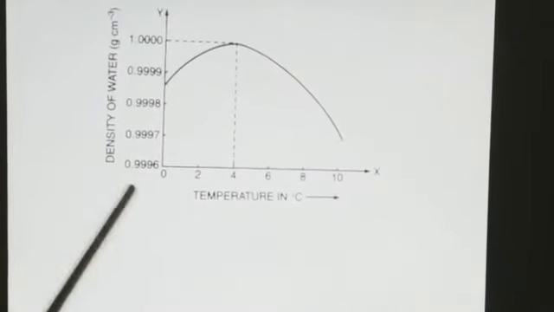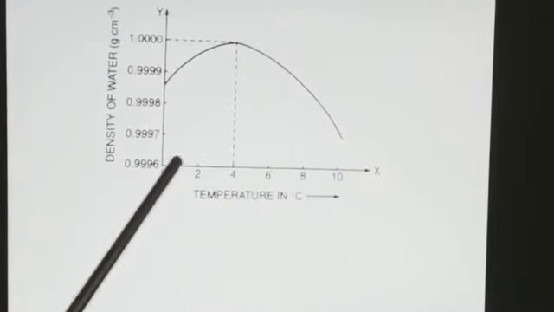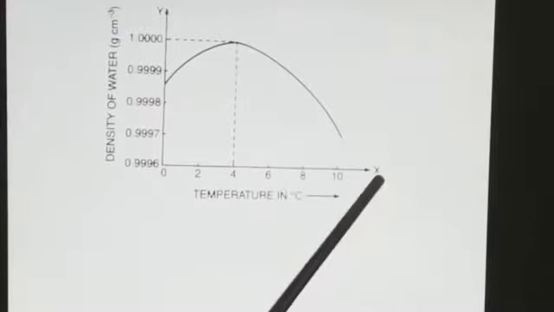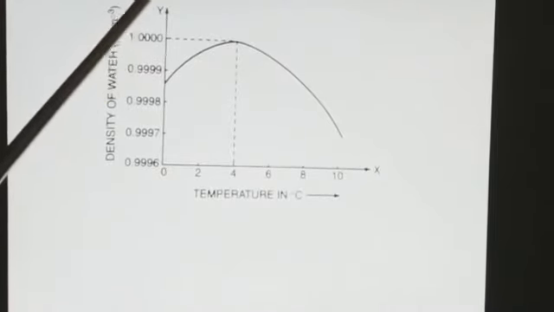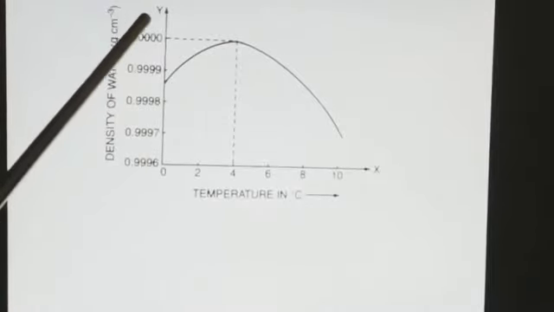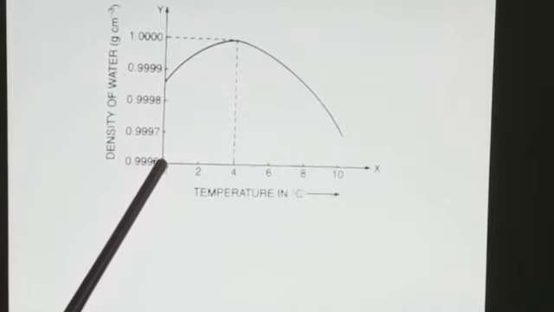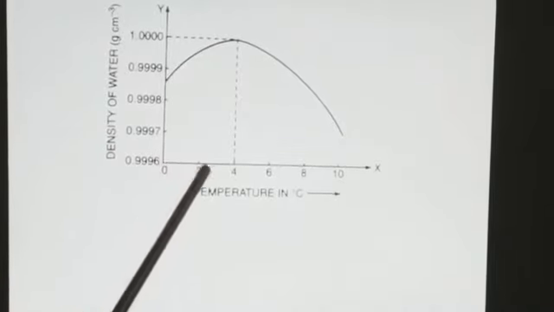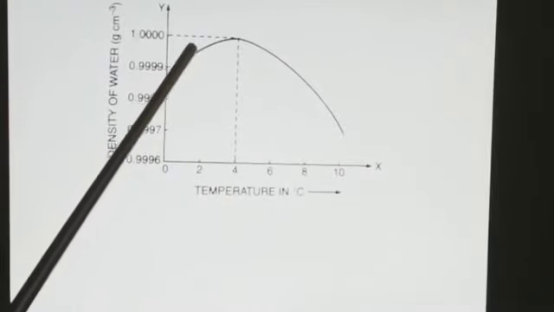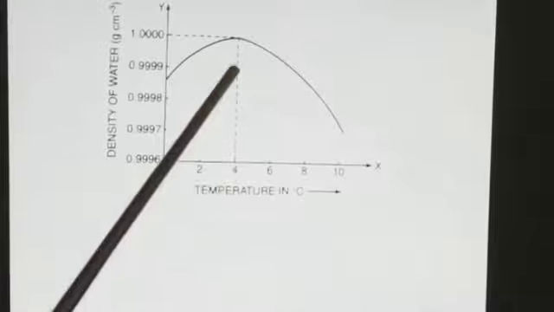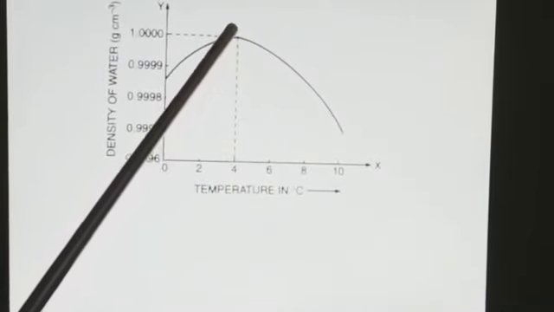This is the density-temperature graph of water. Temperature is taken along the x-axis and the density of water in grams per cubic centimeter is taken along the y-axis. On heating from 0 to 4 degrees Celsius, the density increases, and at 4 degrees Celsius the density is maximum.